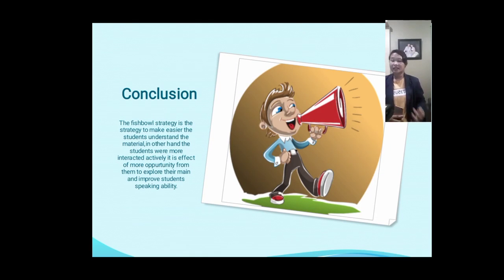So the conclusion for the fishbowl strategy is that this strategy makes it easier for students to understand the material. On the other hand, students interact more actively because of more opportunity for them to explore their minds and improve their speaking ability. So if we use this strategy, we can help the student to explore their mind and improve their speaking ability.